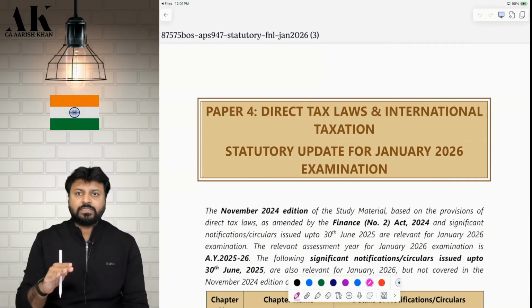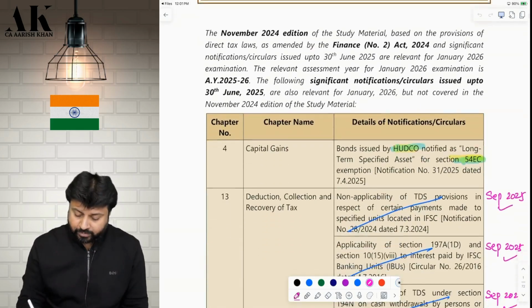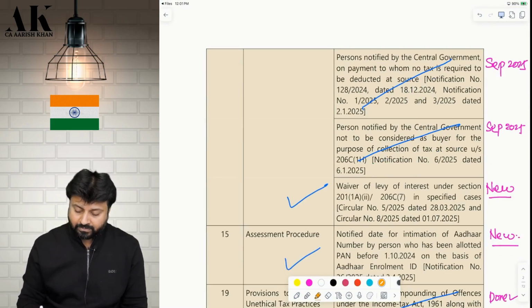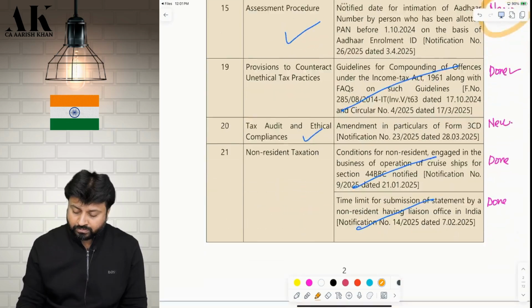Whatever we have done in September, I am not going to discuss; I have put a cross over here. I have also mentioned over here that we have already done this in September. Whatever is new, I have mentioned as new.